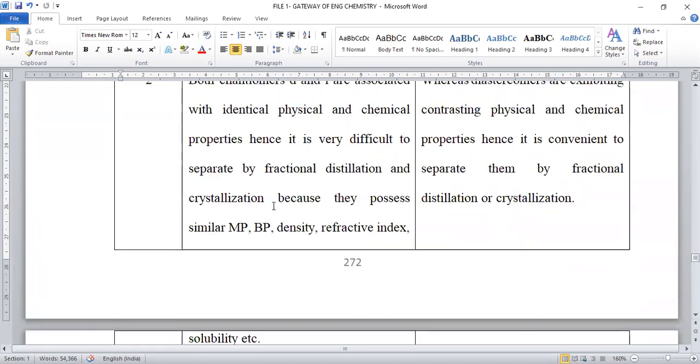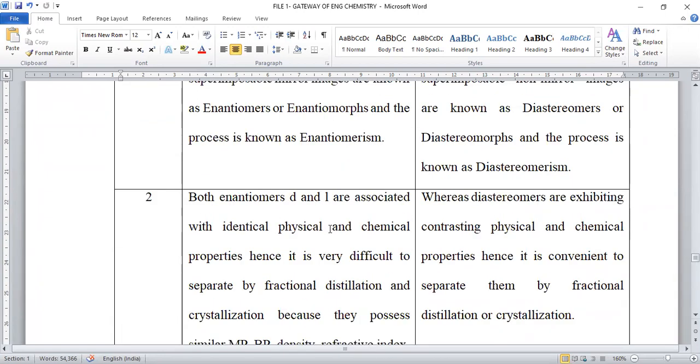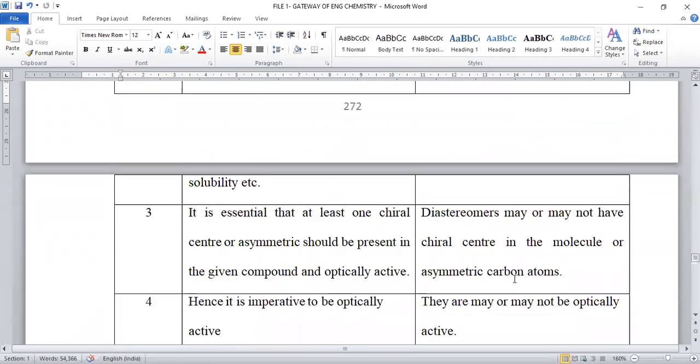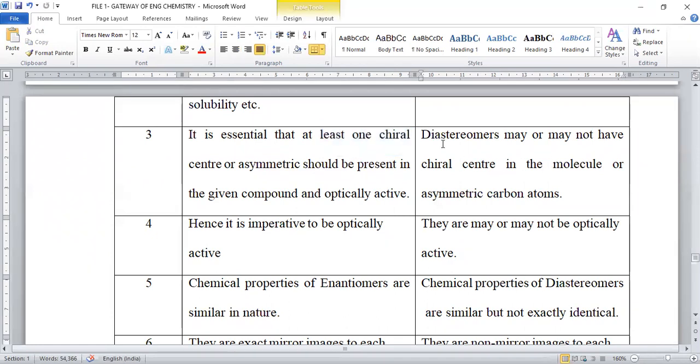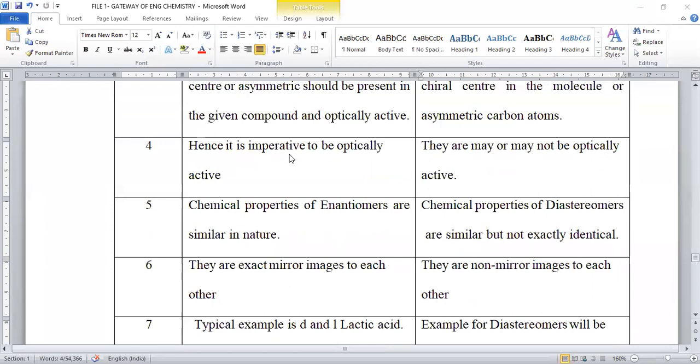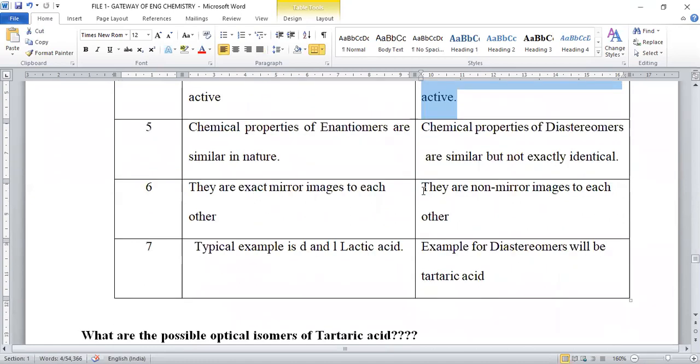So chiral column chromatography is employed for enantiomeric separation. Fractional distillation and fractional crystallization methods are employed for diastereomeric pair separation. For enantiomers, a chiral center is essential. Without a chiral center, the molecule is not optically active. In the case of diastereomers, a chiral center is not mandatory. It is not necessary, so even without a chiral center, the molecule can be optically active. Enantiomers are compulsorily optically active, whereas diastereomers may or may not be optically active.